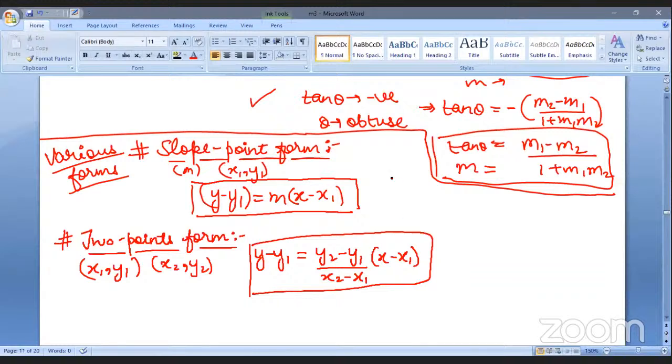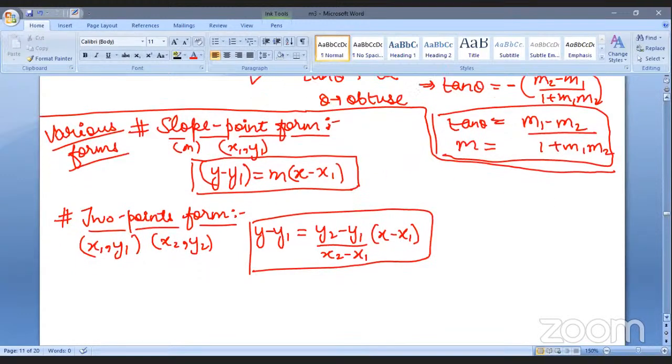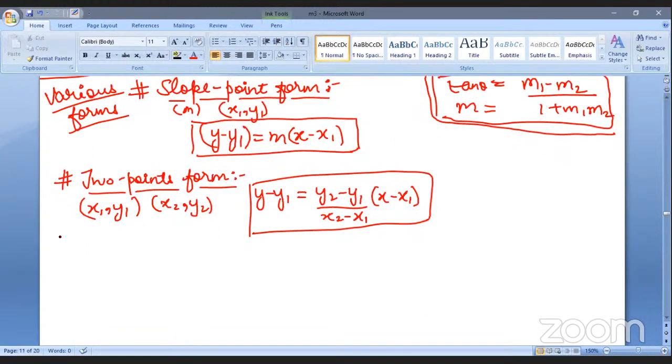If one point and the slope are given, then we can find the equation of the line. Or if two points on the same line are given, then there is no requirement of the slope. So accordingly, we can adjust. It just depends on which form we get the question in.